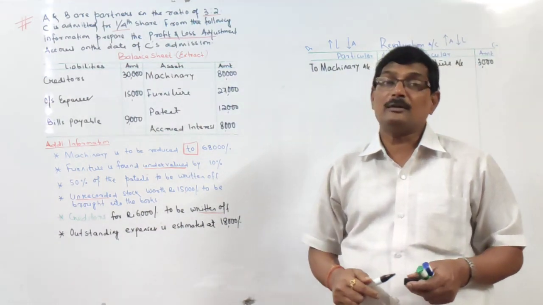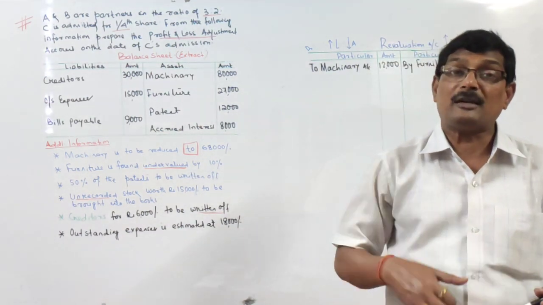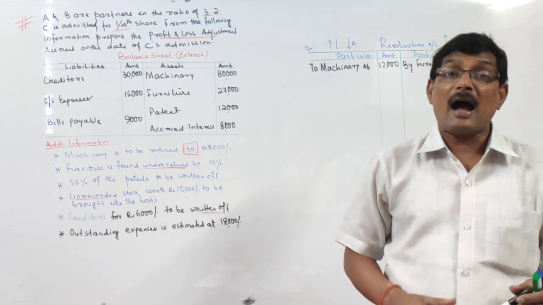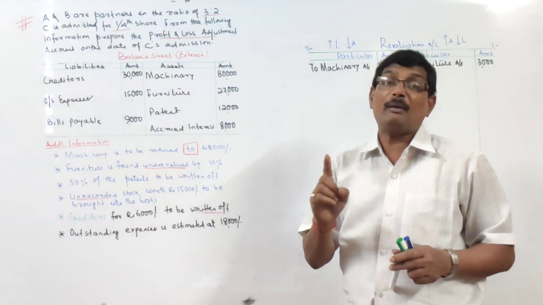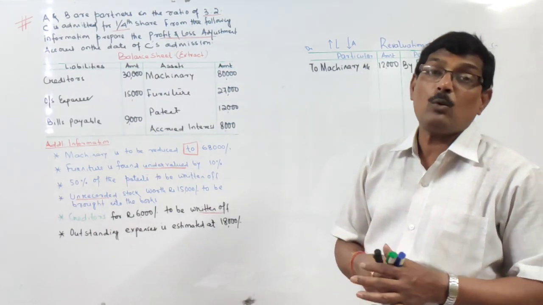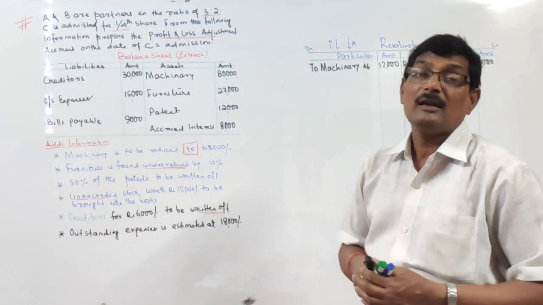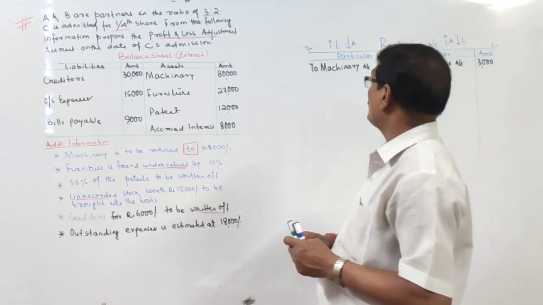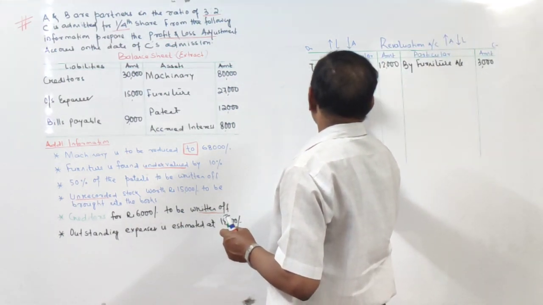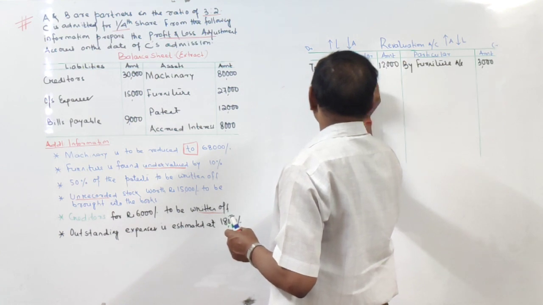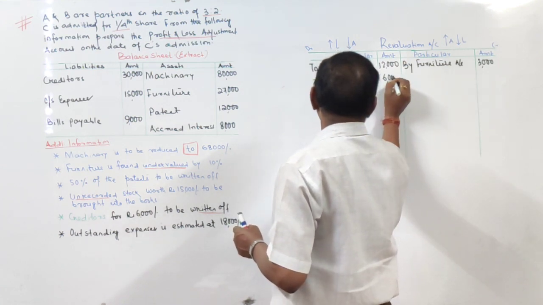50% of the patents to be written off. Patent का value है 12,000. It is to be written off by 50%. Means it is to be reduced by half. 50% means half. Half means 6,000 rupees. So patent is an asset. Now if I want to decrease it or reduce it, entry will be revaluation account debited to patent account, that is 6,000.